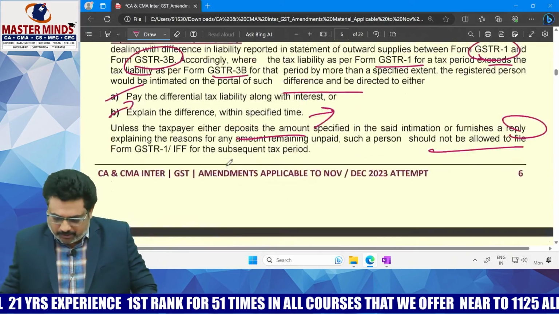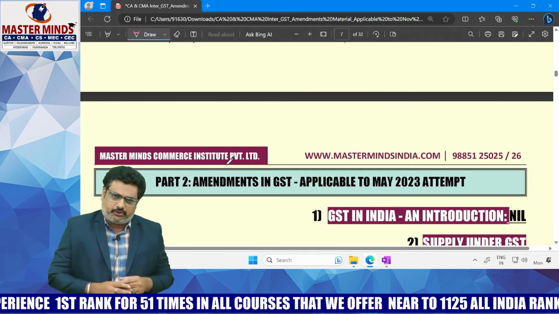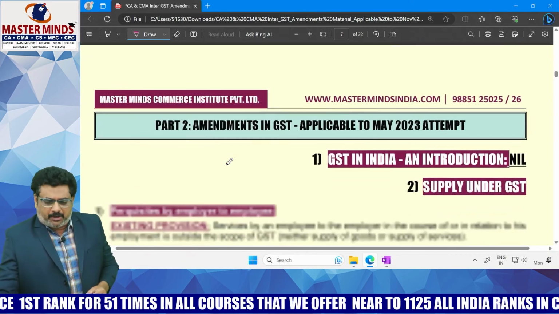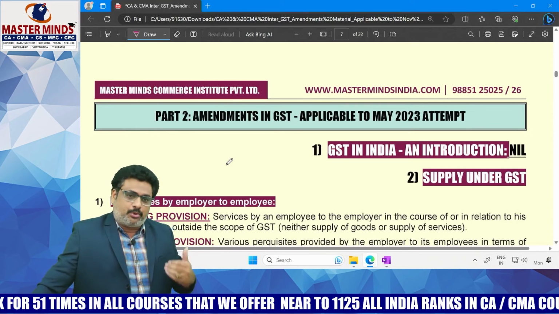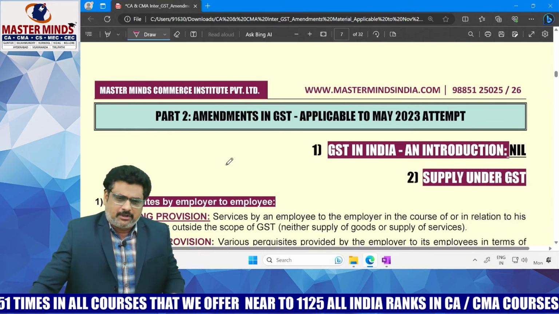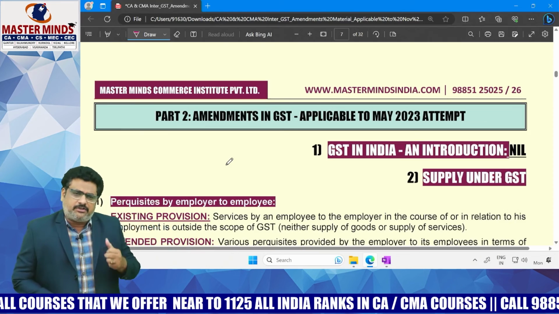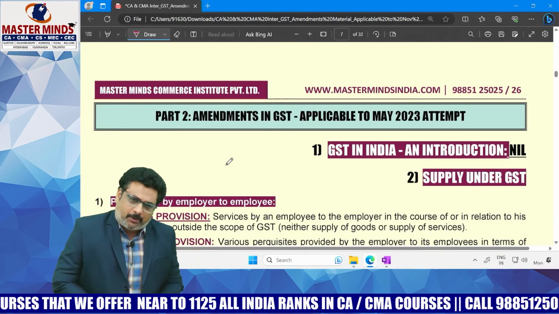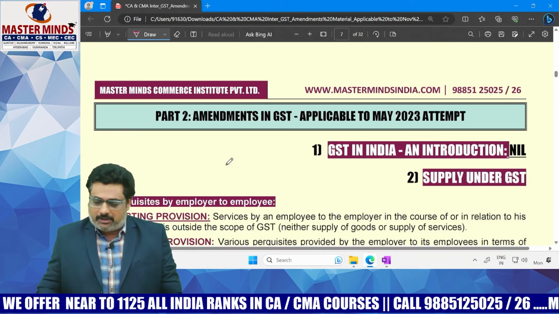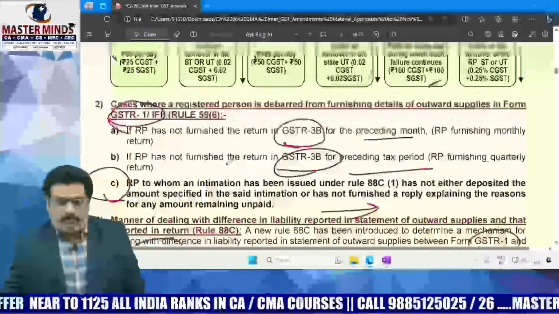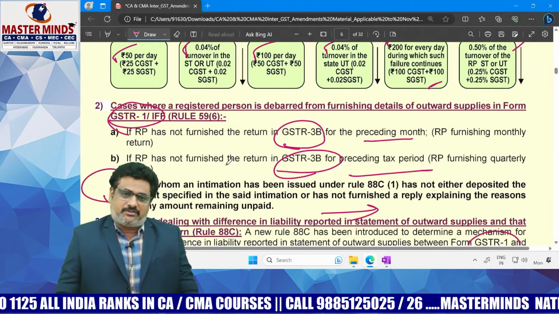And this is part 1 with respect to the new amendments. And part 2, you already know that these amendments are there in the May 2023 attempt, and these amendments are incorporated in the 49th edition, but still it is advisable to read the part 2 amendments also. In the total amendments, some amendments are more important. I will tell you which are the most important amendments that can be asked in the exam.